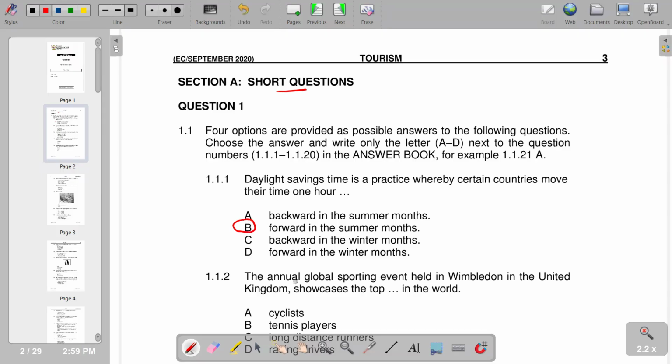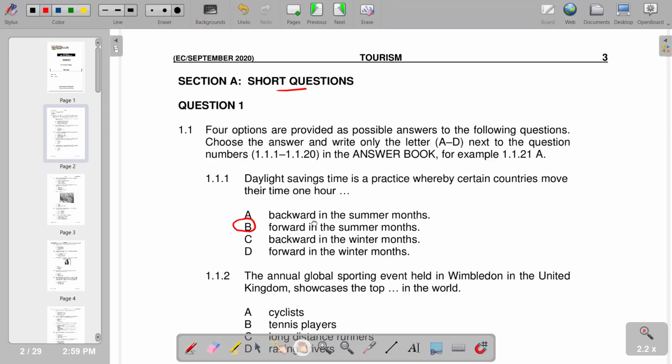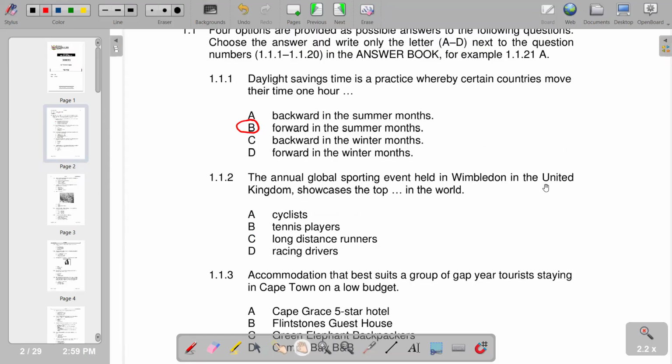And moving on to number 2, the annual global sporting event held in Wimbledon in the United Kingdom showcases the top players in the world. So it is the top tennis players in the world. B.